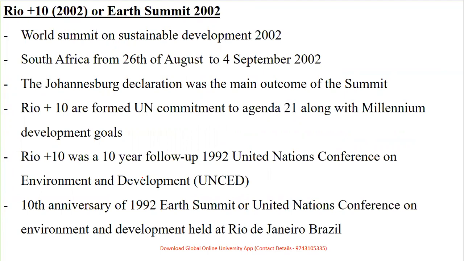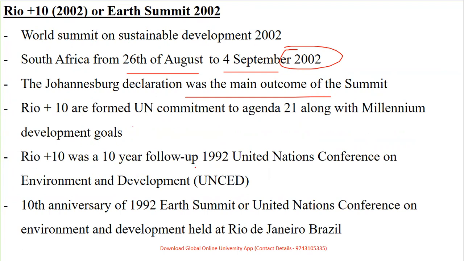So which was in the year 2002 with the following points, that is the World Summit on Sustainable Development, which was from 26th of August to 4th of September in 2002. The Johannesburg Declaration was one of the main outcomes of the summit. So it was formed to commit to Agenda 21 and the Millennium Development Goals, that is your MDGs.